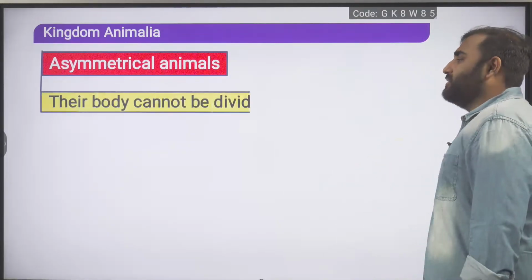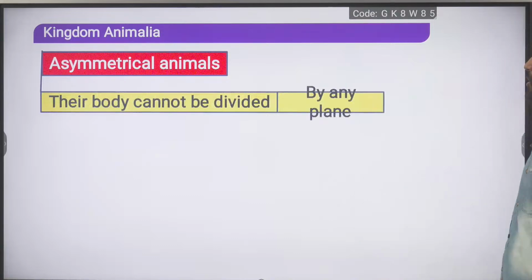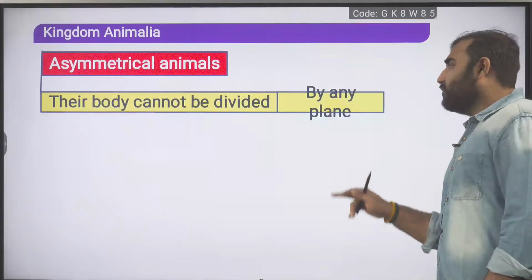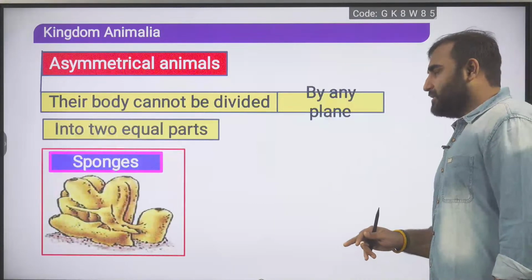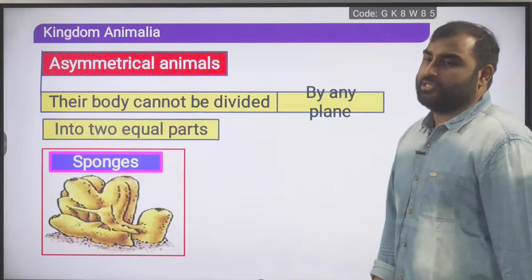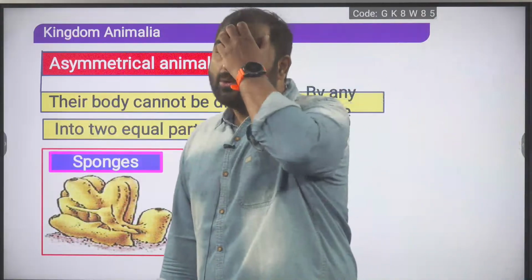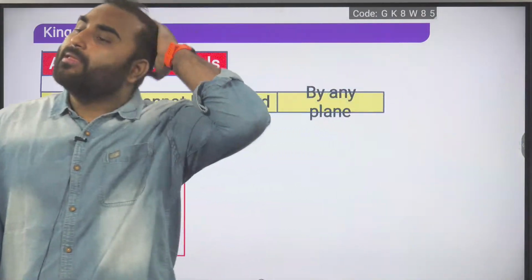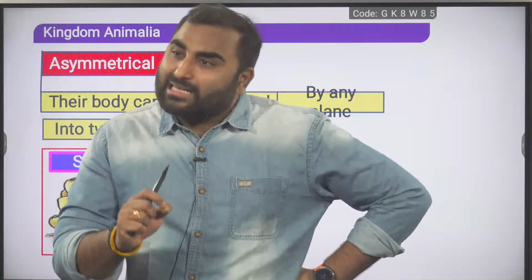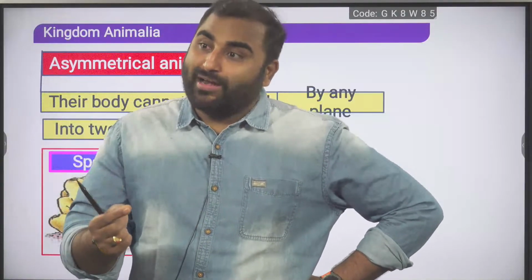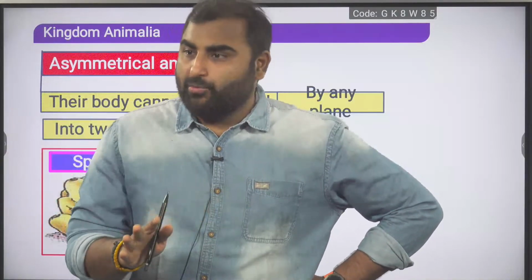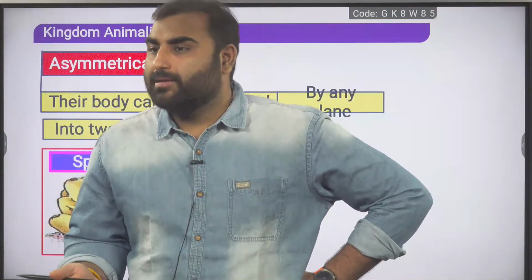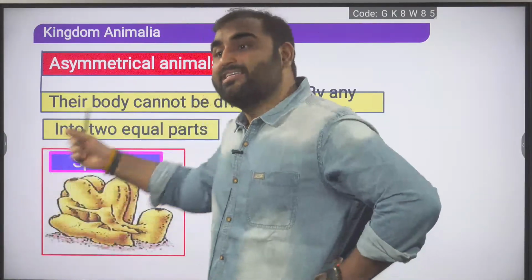Talking about asymmetrical animals, their body cannot be divided by any plane into two equal parts. Best example, sponges. Sponges, Porifera, we know they are asymmetrical. However, there are some sponges which show radial symmetry, but you don't have to worry, that is not part of our curriculum.